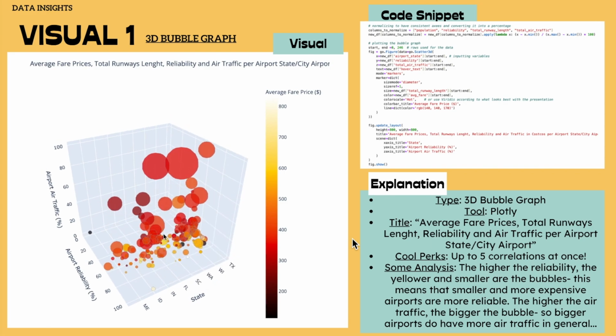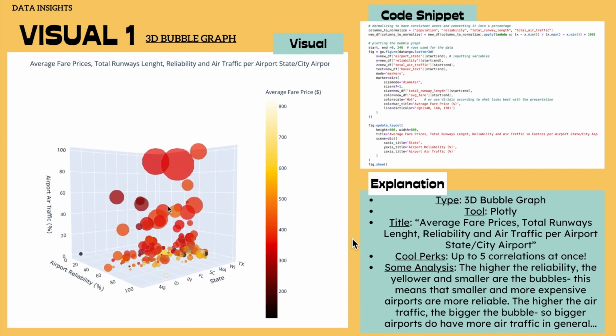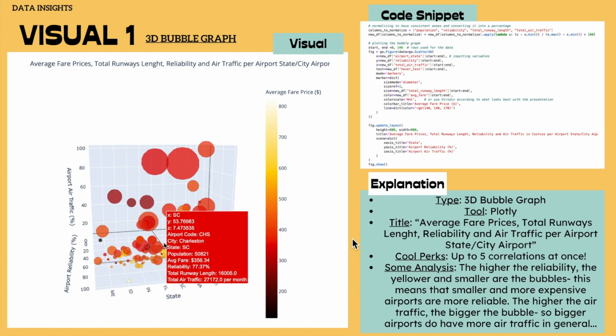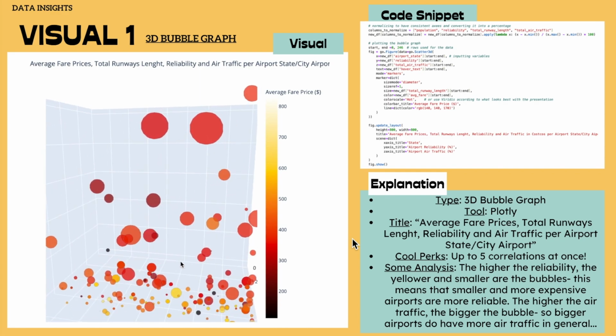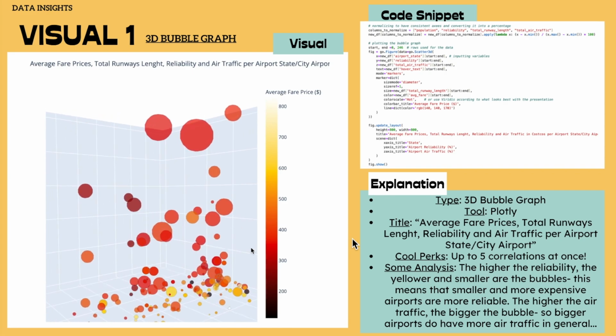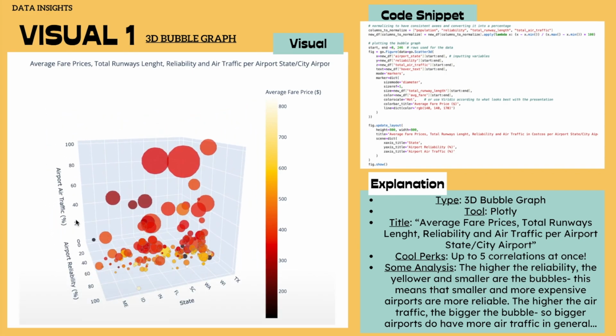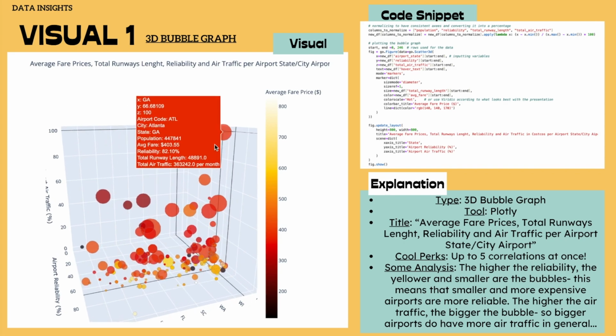Example, say you're searching for the busiest airports in the US. You look at the z-axis for the air traffic and see which bubble is the highest. Pressing on it, you see that it's Atlanta, Georgia, with 360k flights a month. You can look at its color and see that it has around average fare costs, and you can search for any airport this way. Once you find the one you're looking for, you can get all the information about it by just simply hovering over.